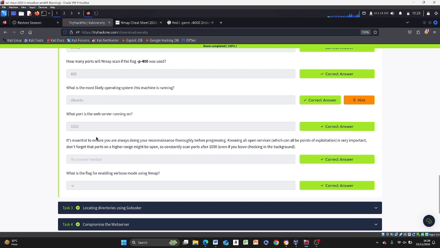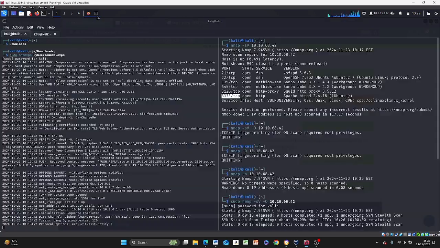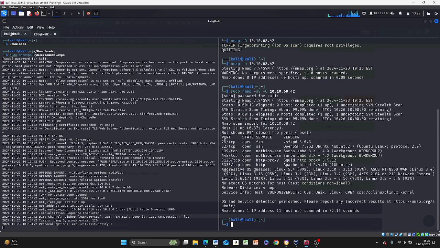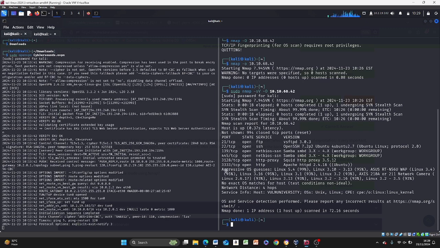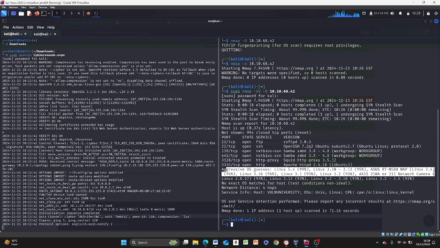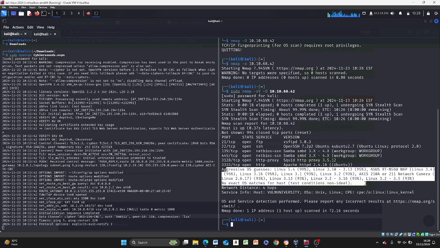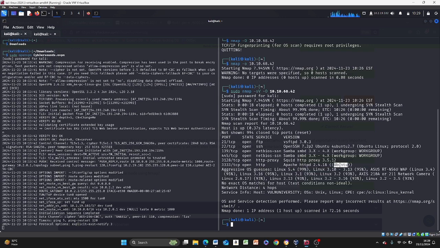All right, so what is the flag for enabling verbose mode? -v, capital V actually enables verbose. While this was running, it is done now. You see, it brought out the same information to us. Aggressive OS guesses: Linux, network camera, Linux. So it's still the same Ubuntu. There's literally no difference here. If you want to run the verbose flag, you could. It's the -v that is here already.